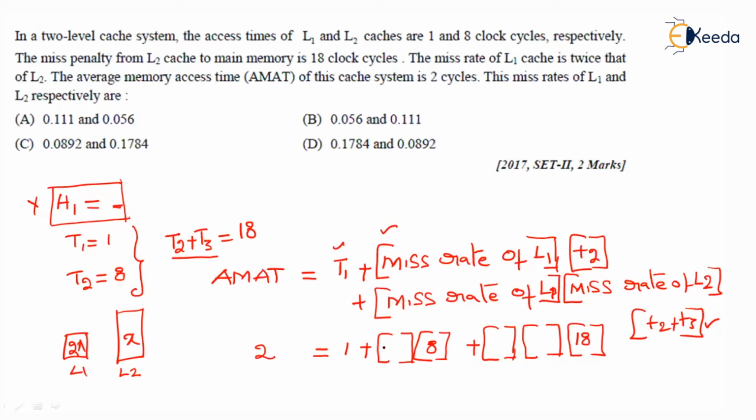Plotting the values, the miss rate of L1 is equal to 2X, and the miss rate of L2 is equal to X. Now, solving this equation, we get 2 is equal to 1 plus 16x plus 36x square.